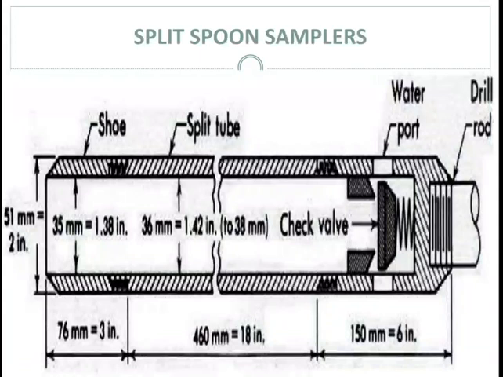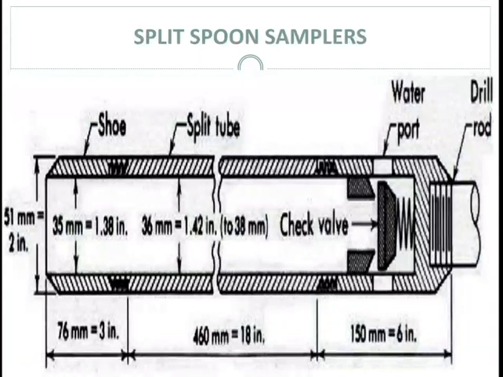In this image you can see all the dimensions of the sampler. The inside diameter of the sampler is 35 mm, outside diameter is 51 mm, and there is a check valve which helps to retain the sample when the sampler is lifted up, and the water port allows the water and air to escape when driving the sampler.